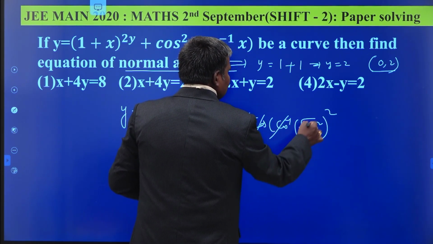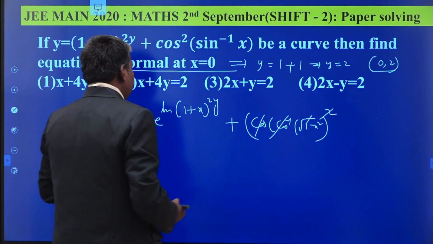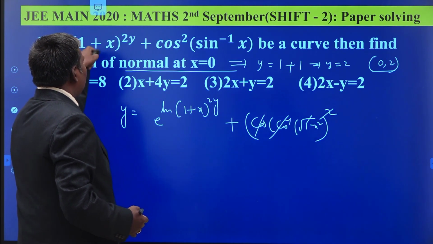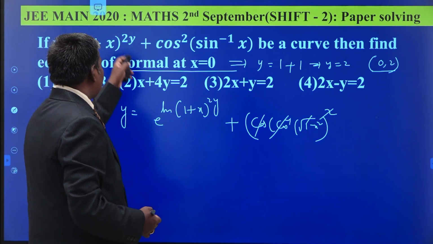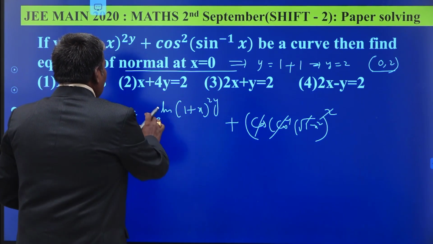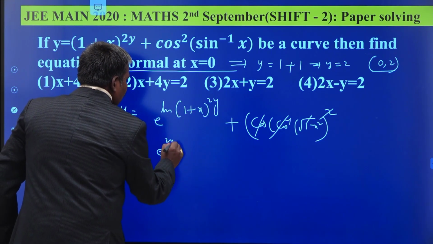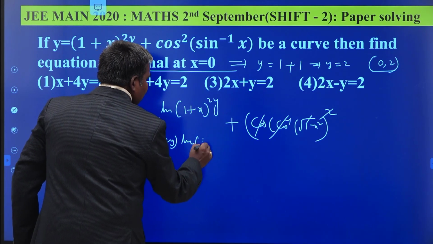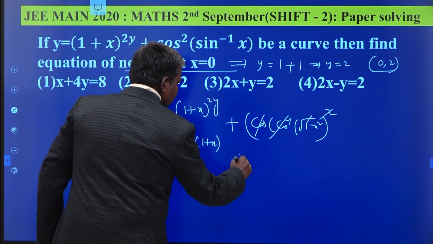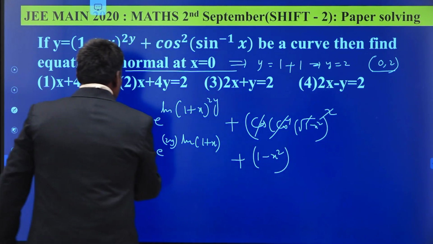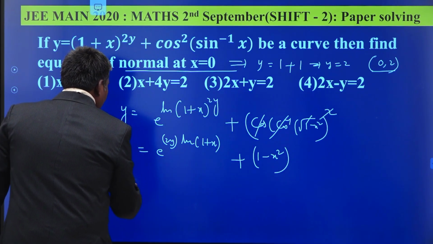So cos inverse cos gets cancelled, 1 minus x square will be there. To get the derivative, you may take it as some u, and taking logarithms on both sides, you may find its derivative, or you may take e power log of something. This is nothing but e power 2y times of log of 1 plus x, plus 1 minus x square. This is your y. Find y dash.